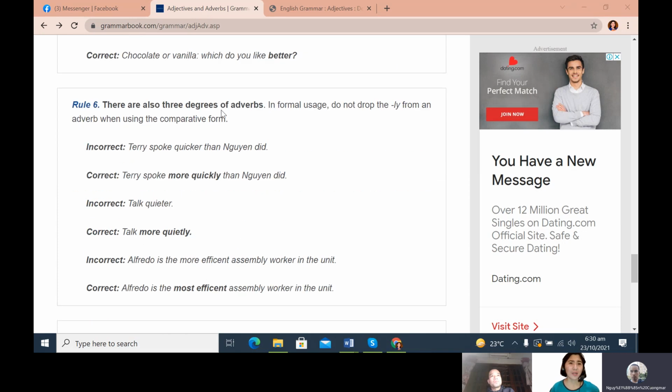There are also 3 degrees of adverbs. Okay. In formal usage, do not drop the ly from an adverb when using the comparative degrees of adverbs.